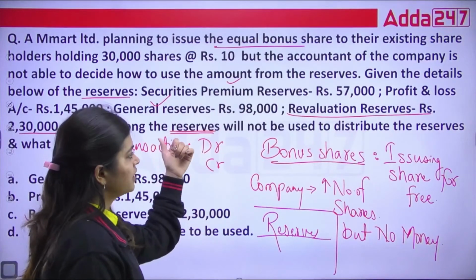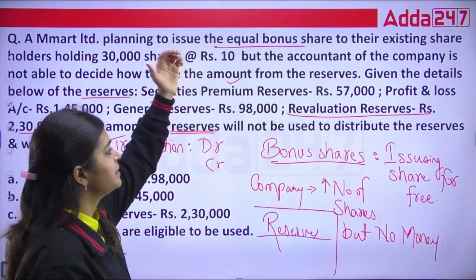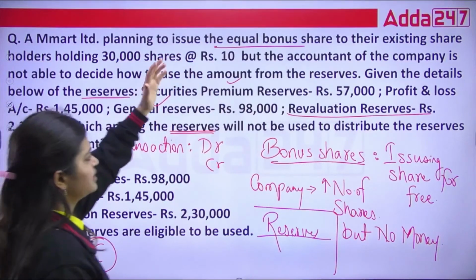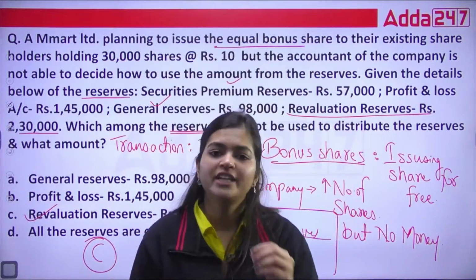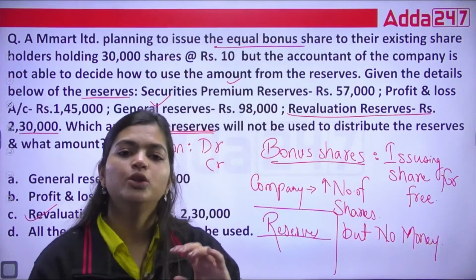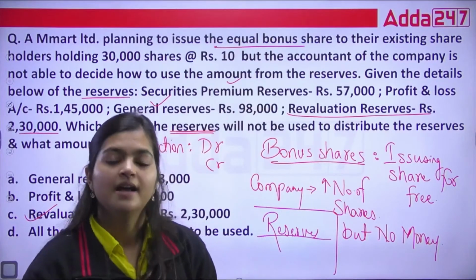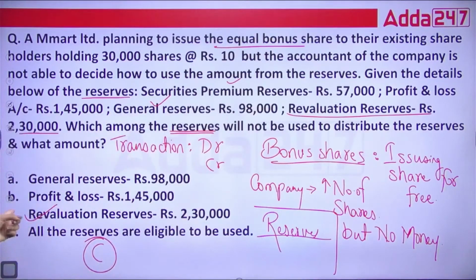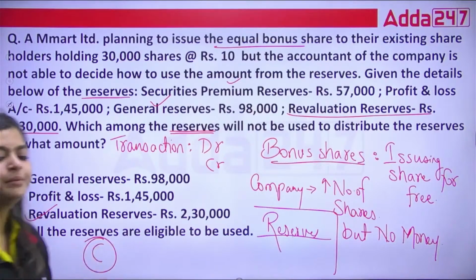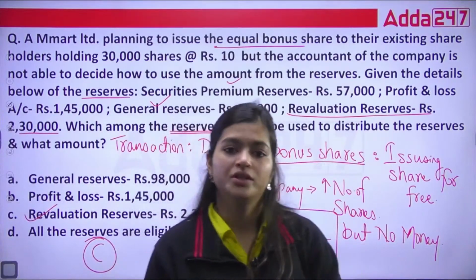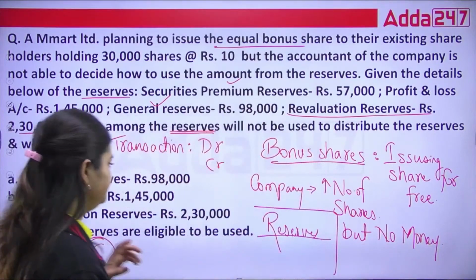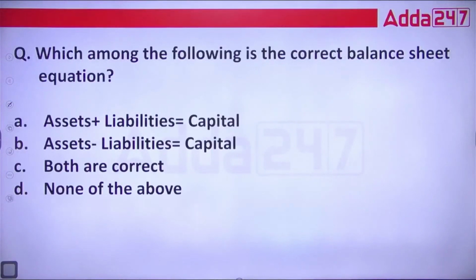Apart from this, you can use securities premium, profit and loss, general reserves. In whatever ratio you want to distribute, you can use these reserves for distributing the bonus. So with this, your correct answer is C. This reserve will never be used for the distribution of your bonuses. Okay? Let's see the next question.